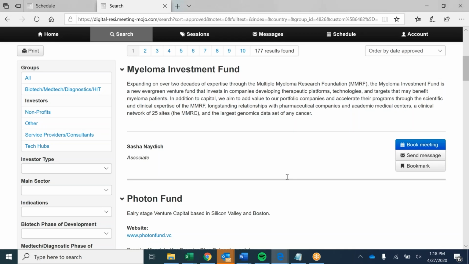So right here, we see this fund. Say there is another colleague registered. A lot of these investors, they will bring multiple people. That way they can take more meetings. So it's really up to you. So if there's two delegates from this company, this fund registered, you can absolutely contact both of them. It's really a matter of preference.